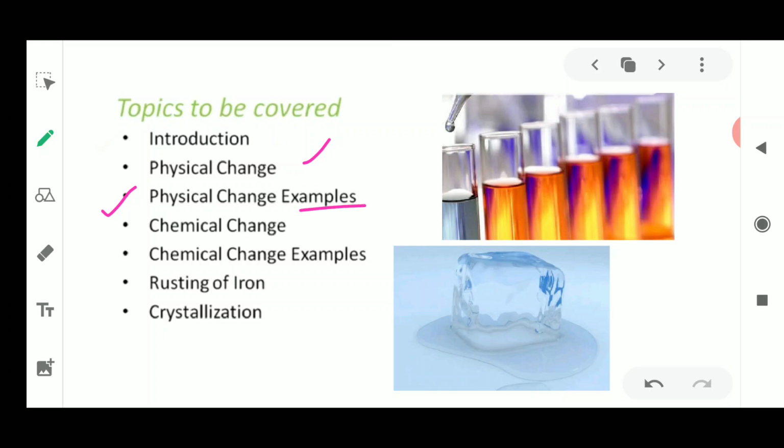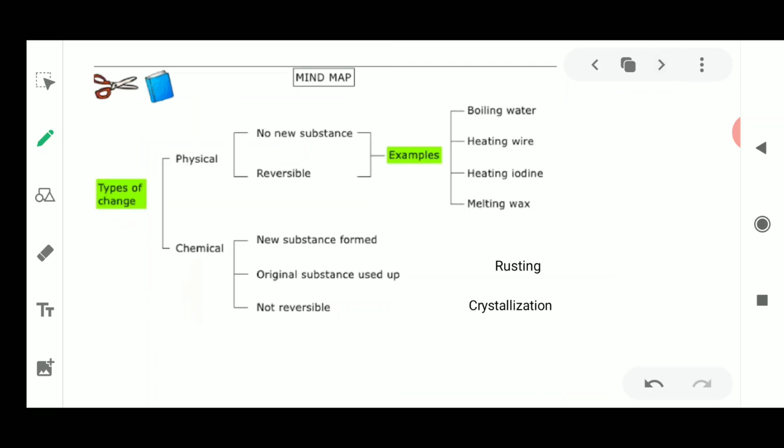After that we look at chemical change, the next type of change, with examples. Particularly we have to study two examples in the broad category: rusting and the crystallization of the compound. Okay, so let's begin this video with the introduction to this chapter.